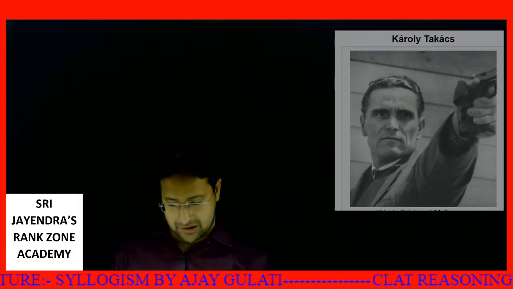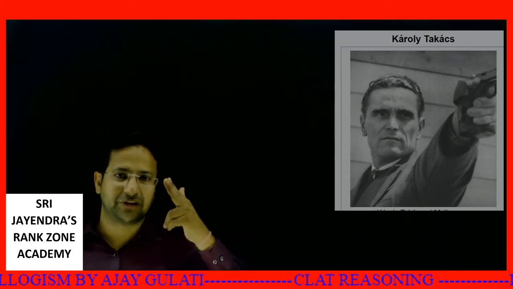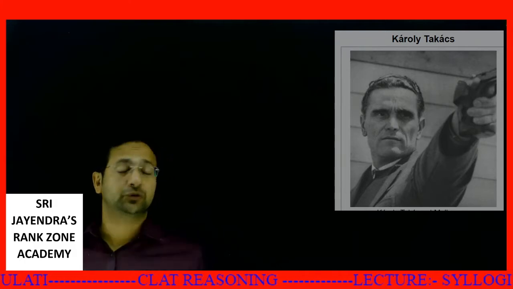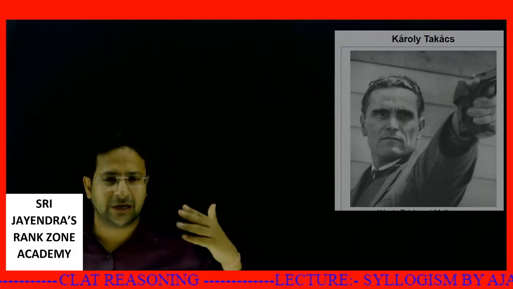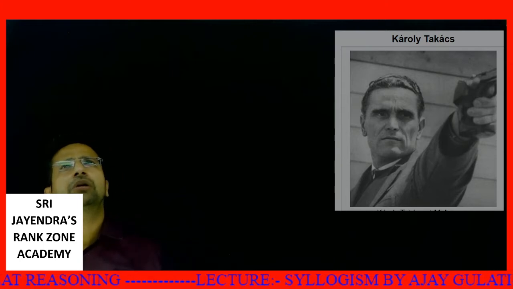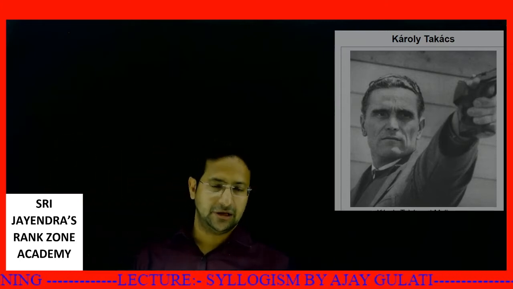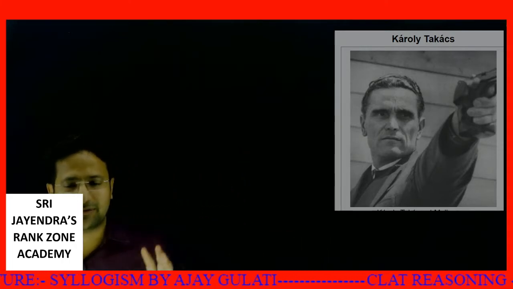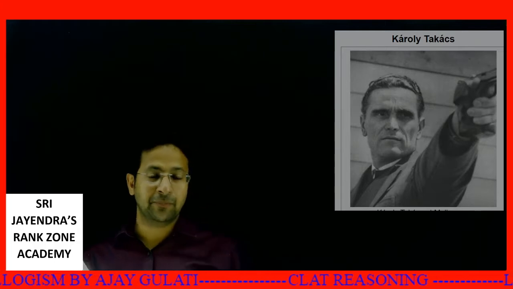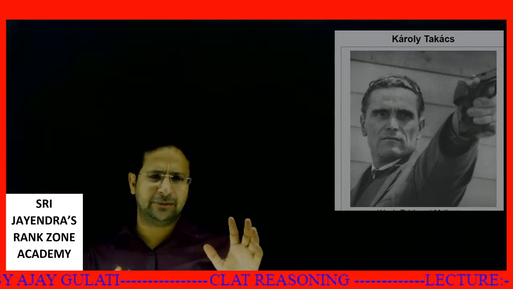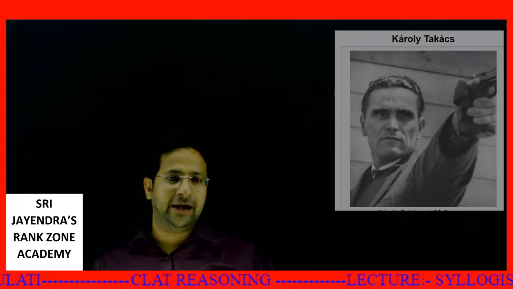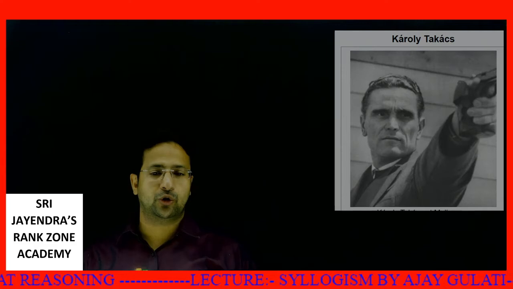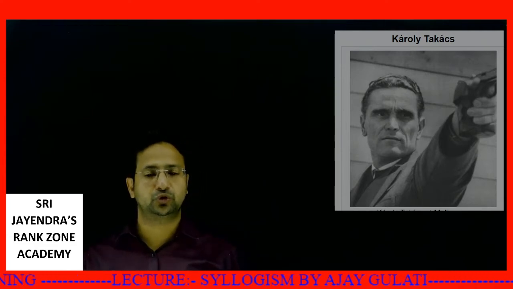He was a Hungarian pistol shooter. He used to prepare for the Olympics in the 1930s, around 1938. Before 1936, it was well known to all the shooters in Hungary that there is a person called Carolee Tuckers who is very good with a pistol, and he's our most probable Olympic candidate. But in 1936, when the Olympics were held, this fellow wasn't allowed entry because he used to be a sergeant.